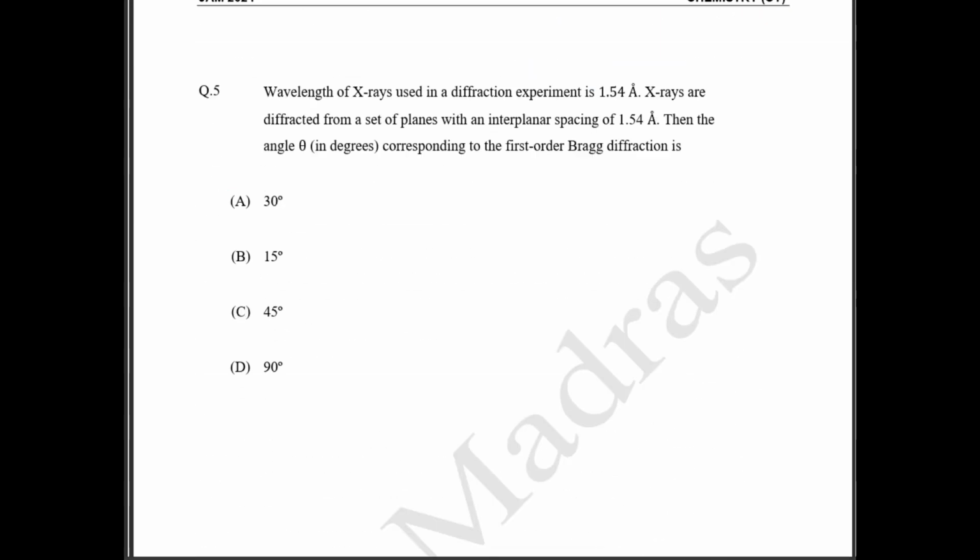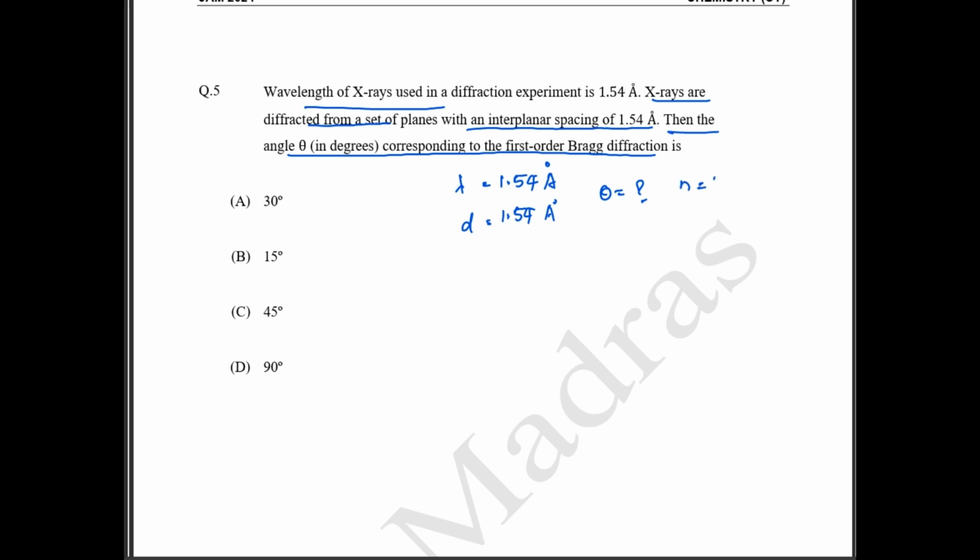Fifth question. The wavelength of X-ray used in a diffraction pattern, lambda, is 1.54 angstrom. The X-rays are diffracted from a set of planes with the interplanar spacing distance. They have given d is equal to 1.54 angstrom. Then they have asked for the angle corresponding to the first order diffraction, first order Bragg diffraction. So they have asked us to find out theta. And they have said n equal to 1, first order diffraction.